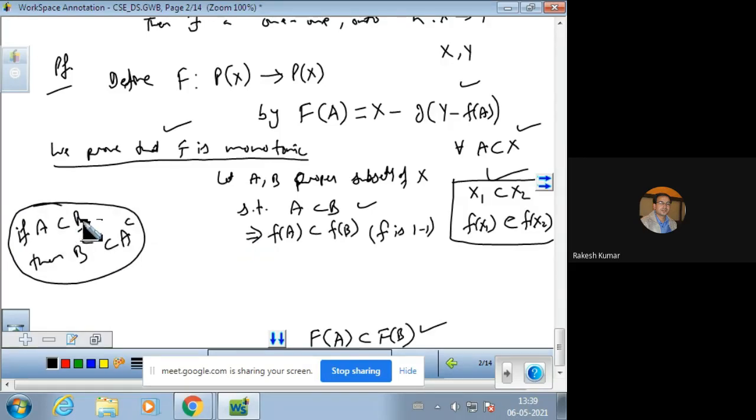If A is a subset of B, then B complement should be a subset of A complement.